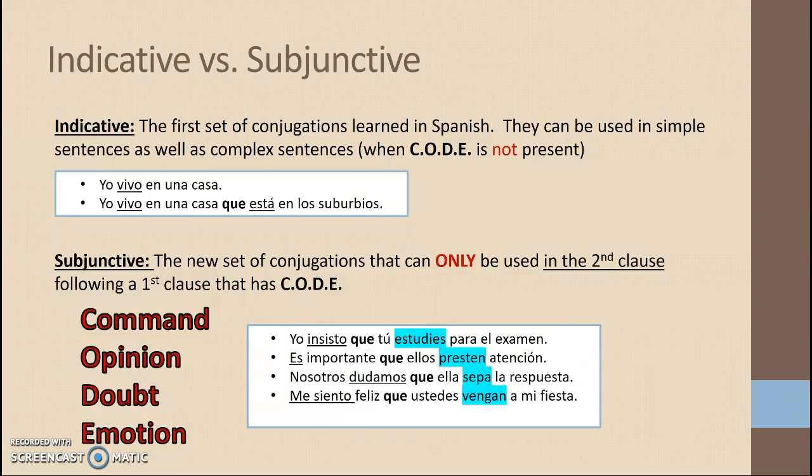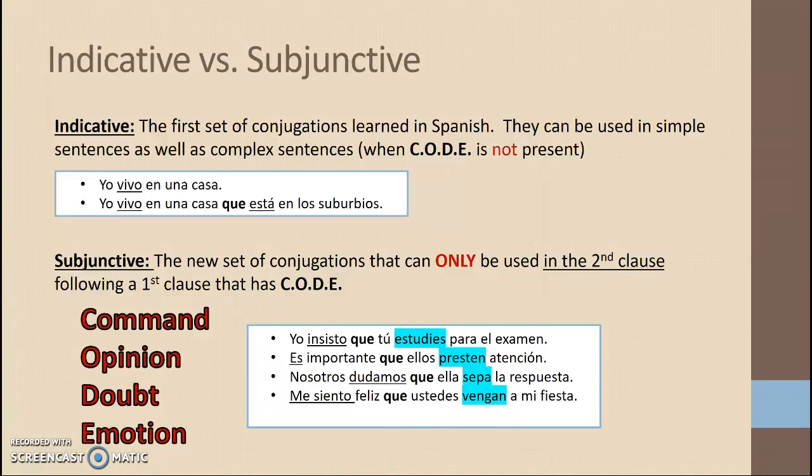So the indicative, or the Spanish 1 present tense, is used in simple sentences as well as complex sentences when CODE is not present. And now remember, CODE stands for command, opinion, doubt, and emotion. When we have a compound or complex sentence with two different clauses, if the first half of the sentence has any of those four elements, command, opinion, doubt, or emotion, then we're required to use the subjunctive in the second half. But if they are not present, then we can use the indicative. And that's the case with the sentences that I have here as examples.